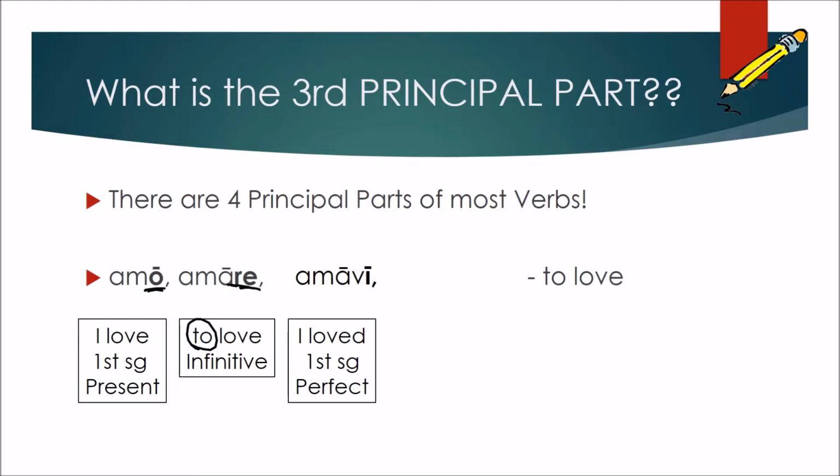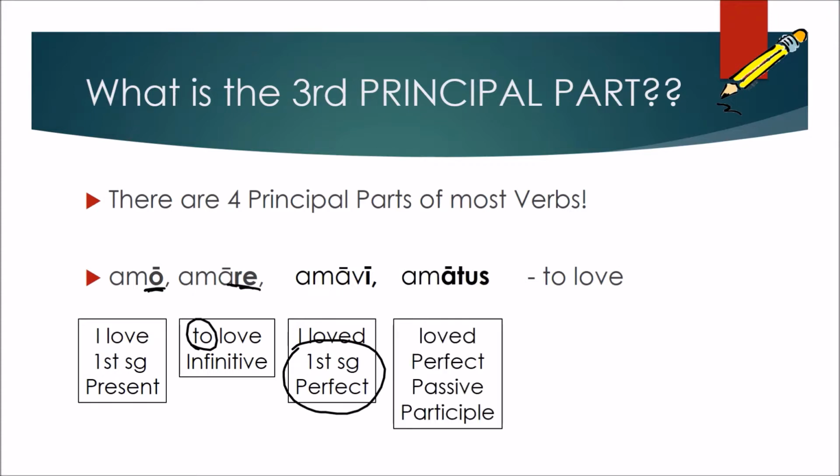This is in fact the first person singular of our new verb tense, the perfect tense, and we'll just translate that as a past tense. I loved, only happened once. And finally, we do have a fourth principal part of verbs, amatus, and it's called the perfect passive participle. We'll talk about it more in level 3, and it's really just an adjective, loved.